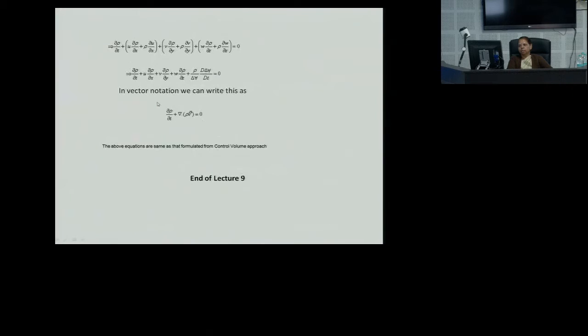So in general, this is del rho by del t plus del dot rho V equal to 0. Now if we talk about the physical significance of this equation, it shows whether a flow is possible or not. For example, for incompressible flow, suppose u is equal to x squared y and v is equal to x into y, and somebody asks whether this flow field is possible or not. What we will do is find del u by del x and del v by del y, sum them up, and check whether the result is equal to zero.